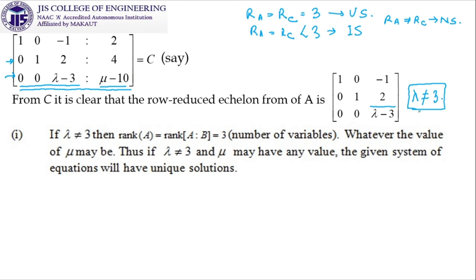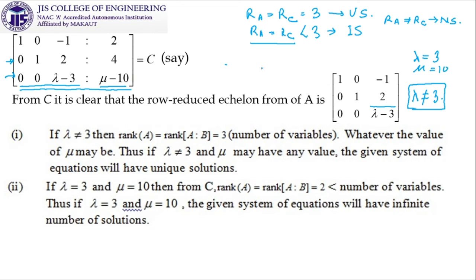But if we want to find out infinitely many solutions, then our target is to keep rank of A equal to rank of C, but it has to be less than 3. That means it has to be at most 2. So if it has to be 2, then these 3 things have to be 0 as well as this 4th thing has to be 0. So if lambda equal to 3, it will be 0, as well as if mu is equal to 10, it will be 0. So the whole row will be a 0 row. So the rank of A and rank of C will be same, but the rank will be 2, which is less than the number of unknowns, and it will give you infinitely many solutions.